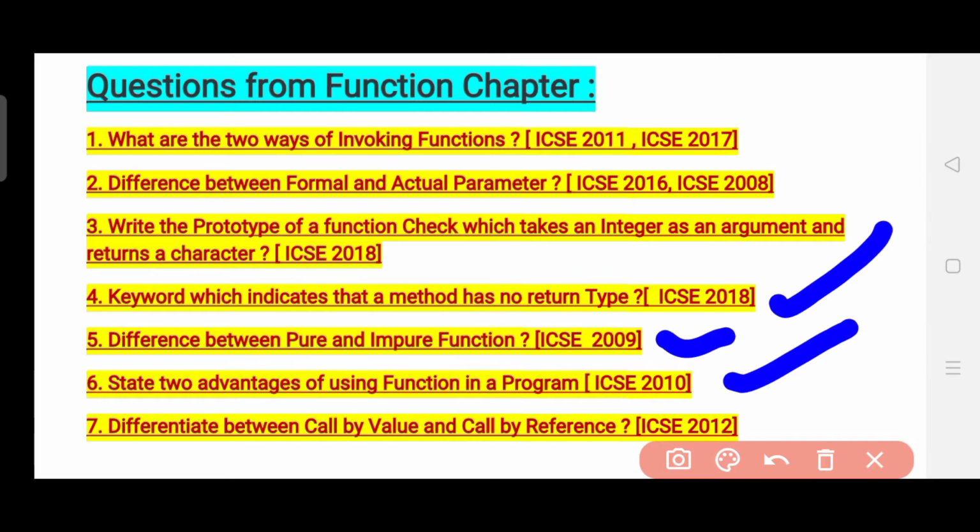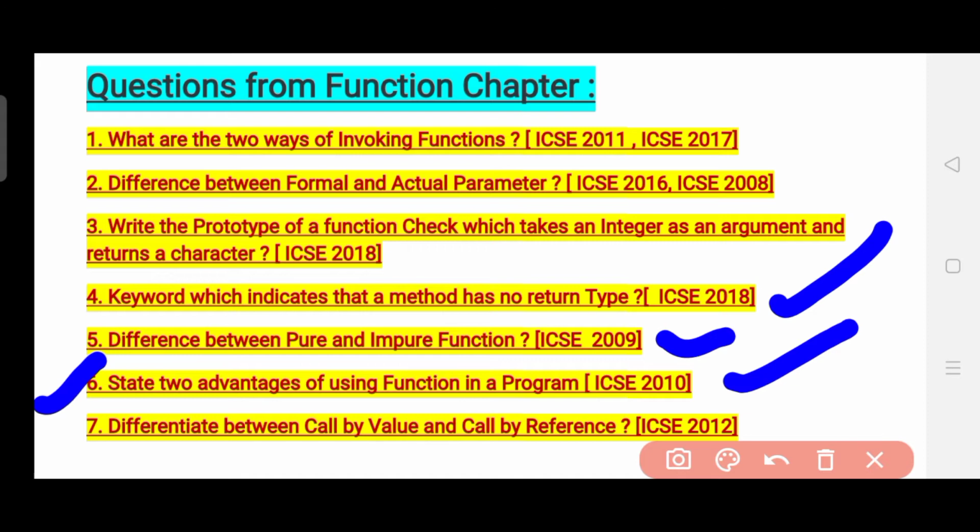So function is a chapter, so first of all learn what a function is, and what the use of a function is. If you know what a function is, then you can definitely answer this question: what are the advantages of using a function in a program?